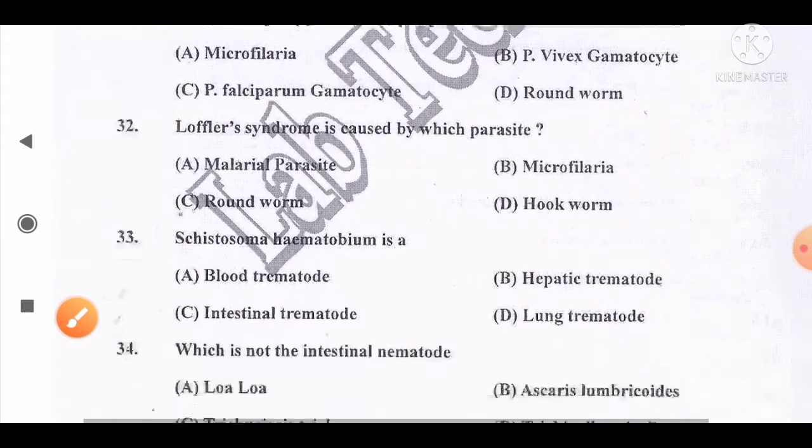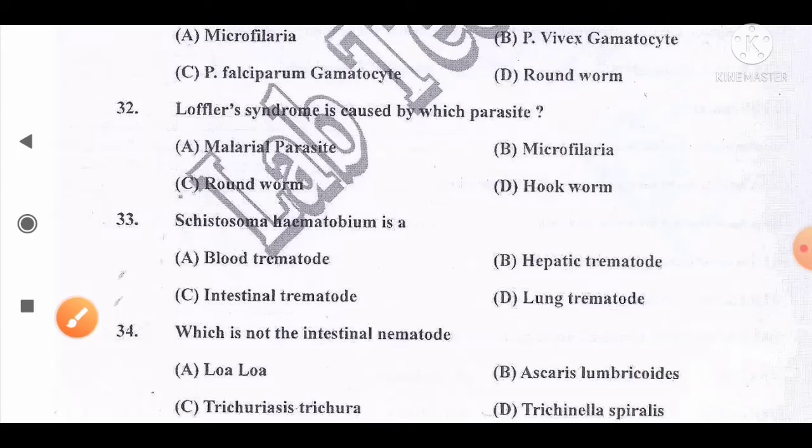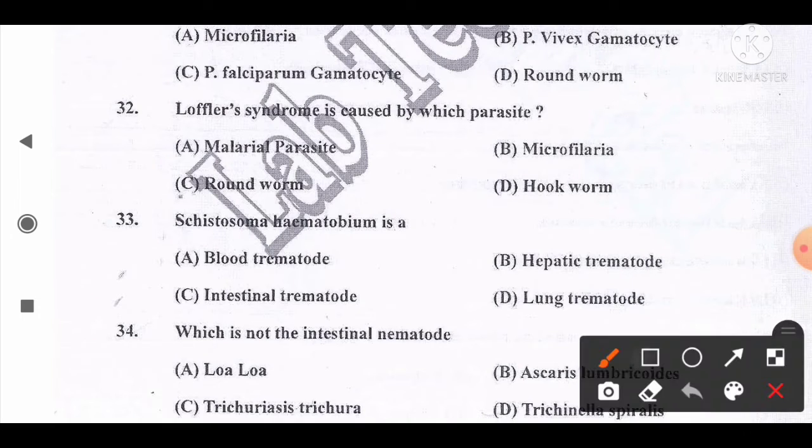Move to the next question, number 32. Loeffler syndrome is caused by which parasites? And the options are A, malarial parasite, B, microfilaria, C, roundworm, D, hookworm. And the correct answer for this question is option C. Roundworm is the causative agent for the Loeffler syndrome.